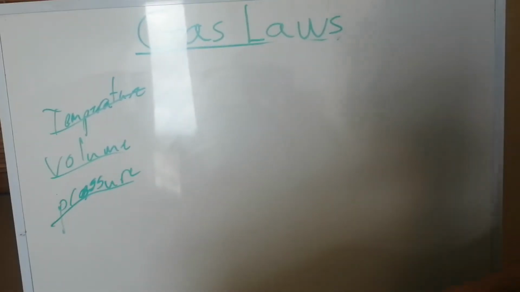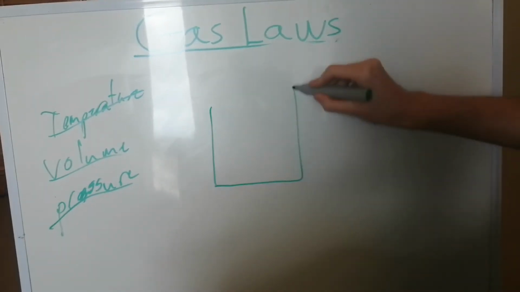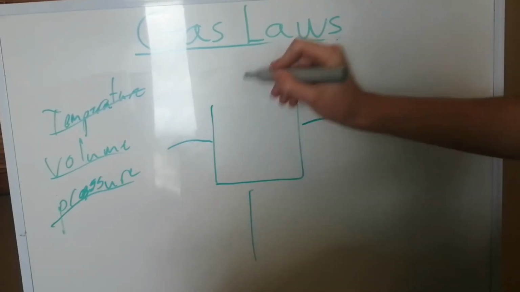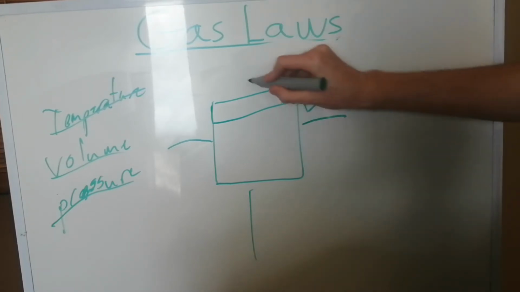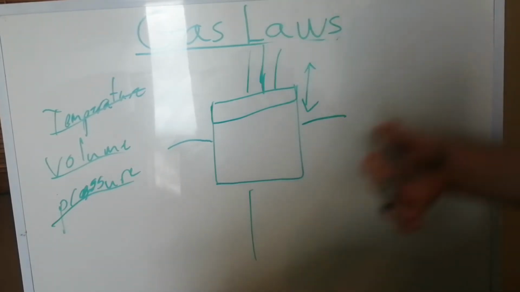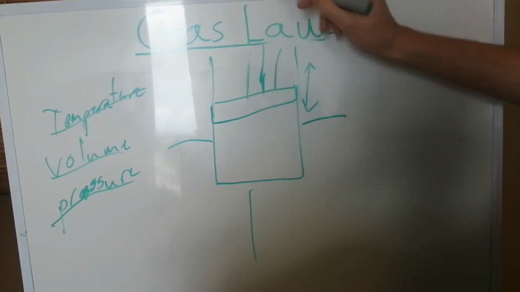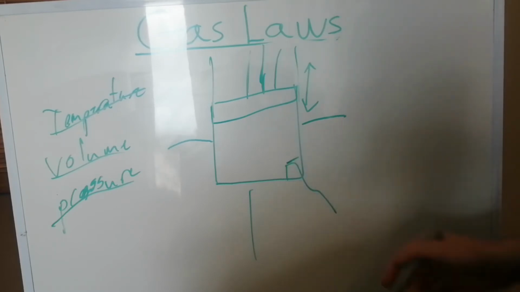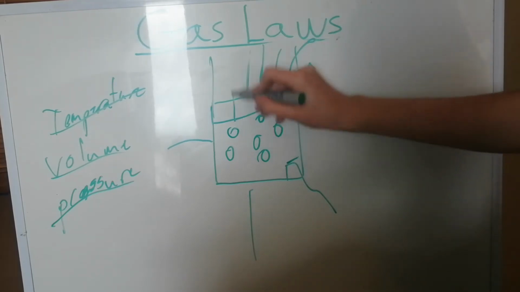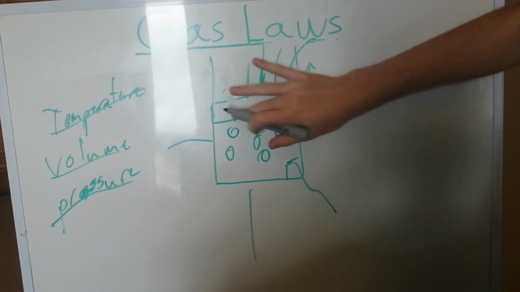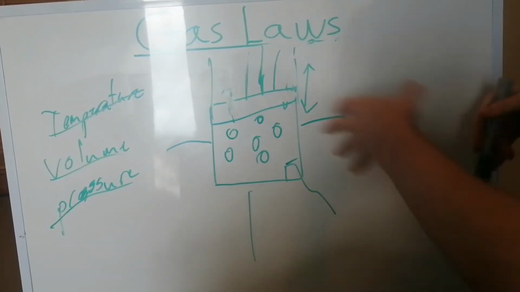So let's construct a system that's going to allow us to test this. Let's say we have a box with a pressure sensor on all of these walls and a piston that can move up and down with another pressure sensor on it. So we can tell the pressure and we can move this piston up and down to change the volume, and we can also affect the temperature inside this. And we fill it with air, and there's no way for anything else to get in or to get out. That amount of air is set. So let's see what happens if we start moving this piston up and down.